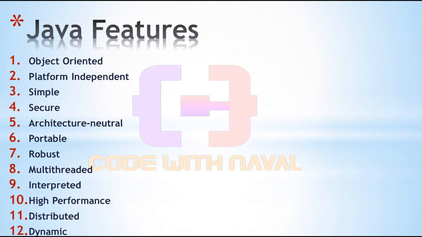Every OS has a JVM, and once the class file is created, execution is not handled at the OS level. That execution is handled at the JVM level. The JVM accepts the dot class file. That's why Java is platform independent.